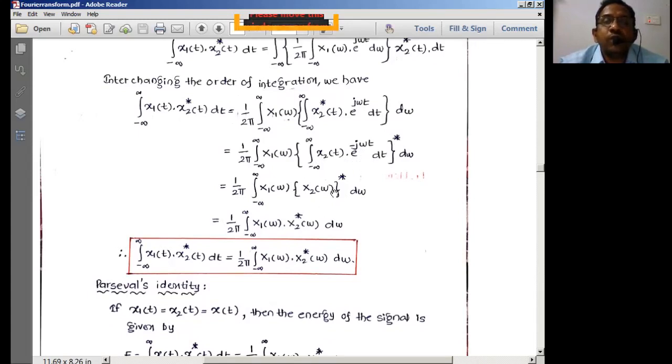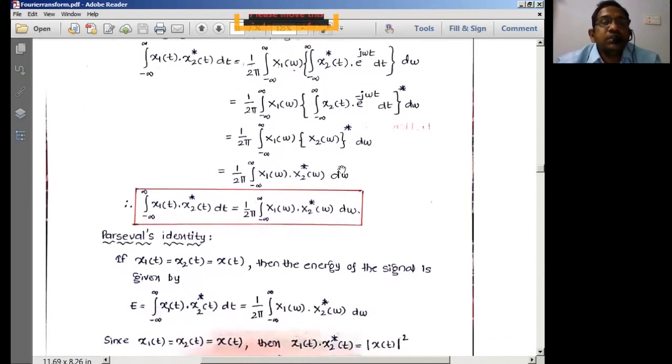So I can write capital X2(ω), with its conjugate, dω. Then next, I can write 1 by 2π times the integral of X1(ω) times the conjugate of X2(ω) dω.